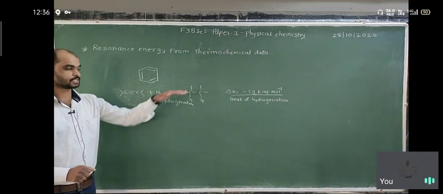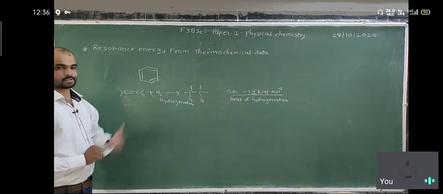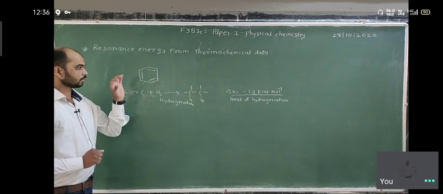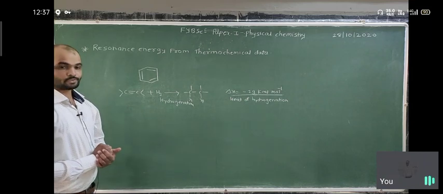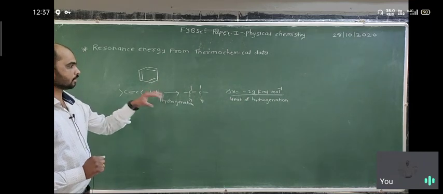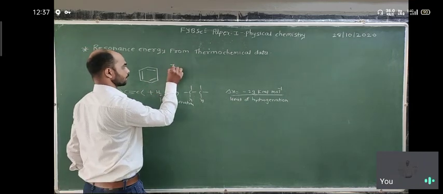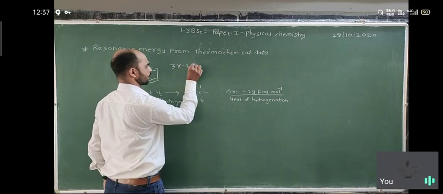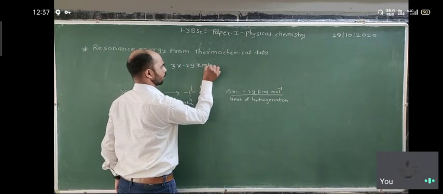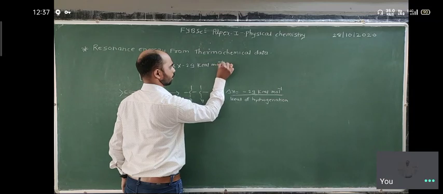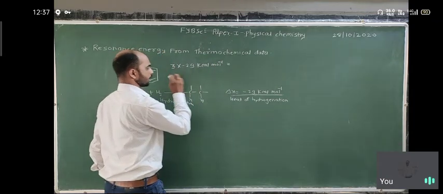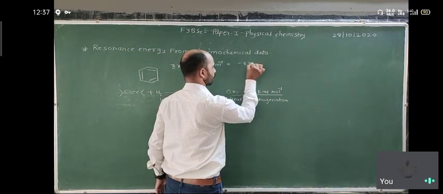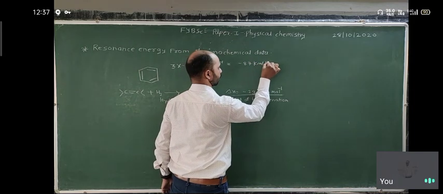Considering this value, what do we expect here? Benzene has three double bonds, so we expect 3 into minus 29 kilocalorie per mole, which is minus 87 kilocalorie per mole.